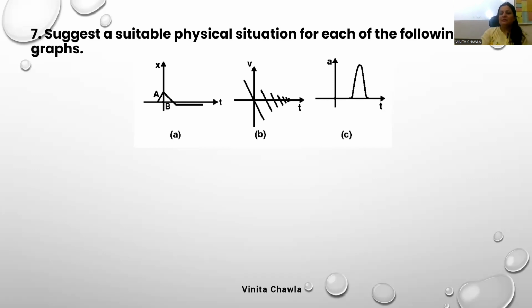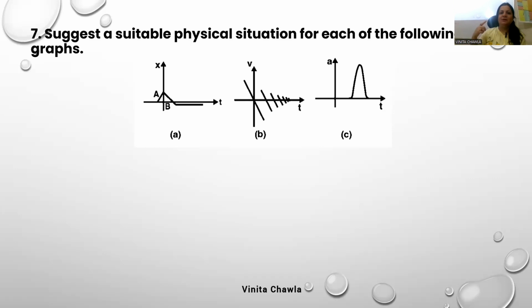See, we can just look at this. Initially, we have to look at the xt graph very carefully. Displacement is increasing with time. Okay, and then displacement is decreasing with time, and then it is just going parallel to time axis, meaning the object has come to rest, we can say.